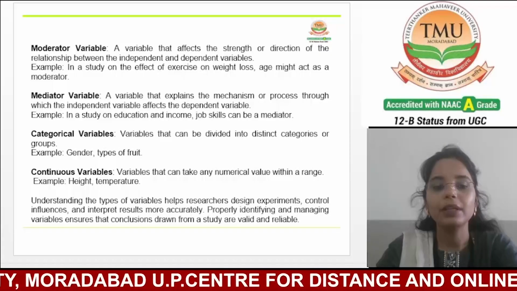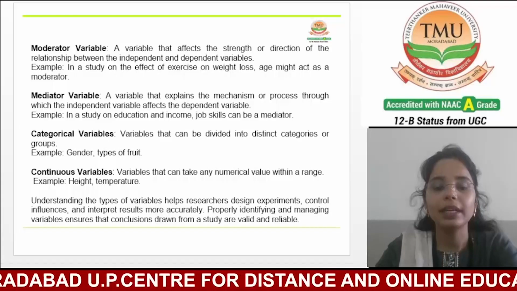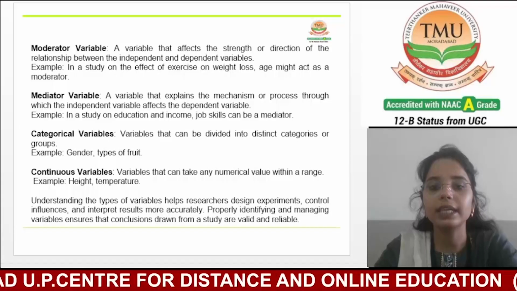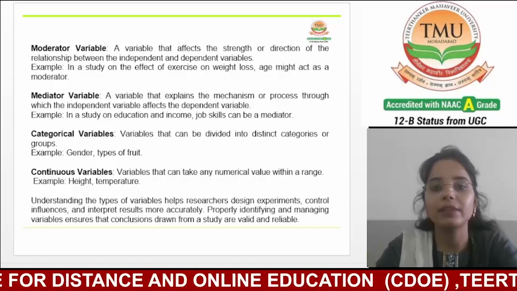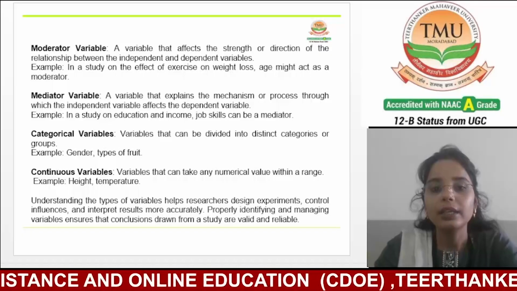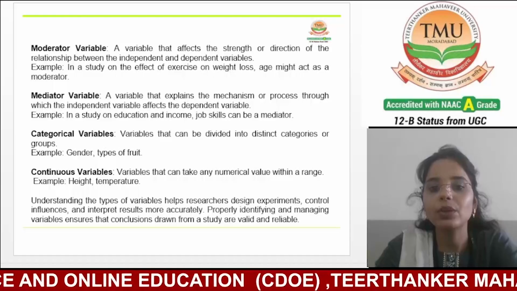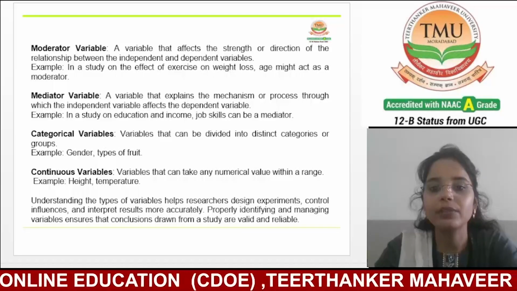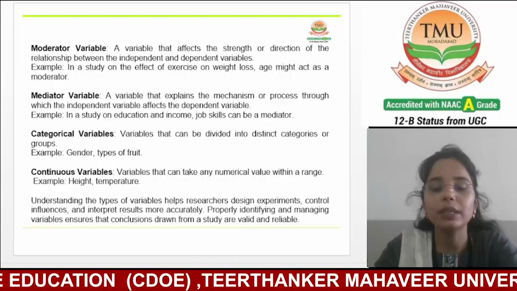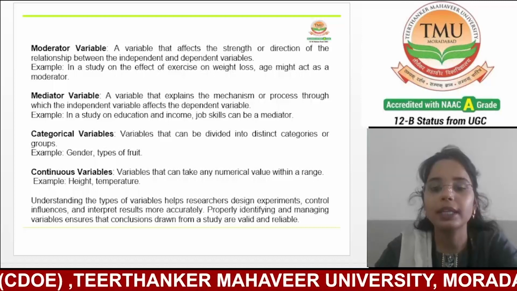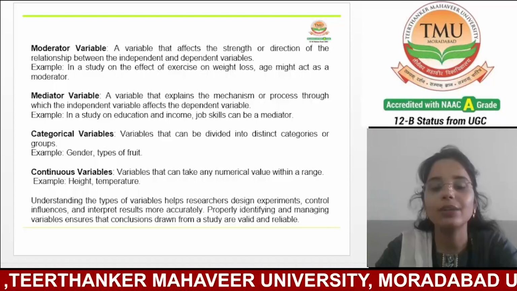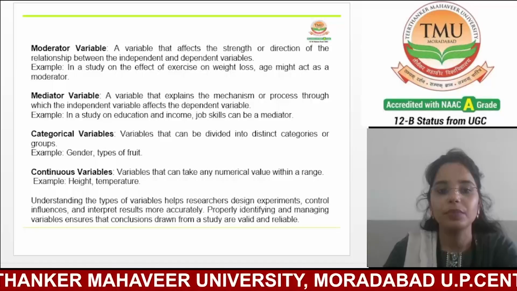For example, in a study examining the relationship between exercise and weight loss, age could serve as a moderator variable. The effect of exercise on weight loss might differ for younger individuals compared to older individuals, with age moderating the relationship between exercise and weight loss outcome.